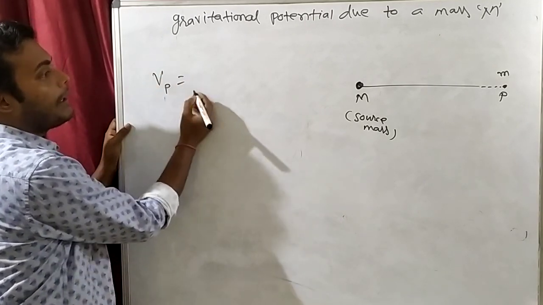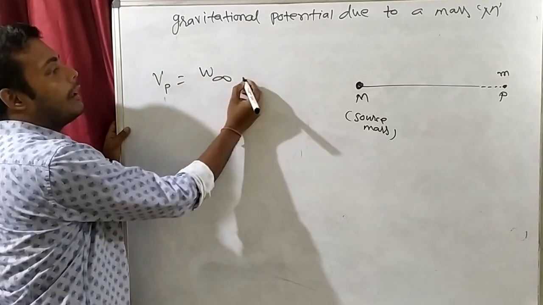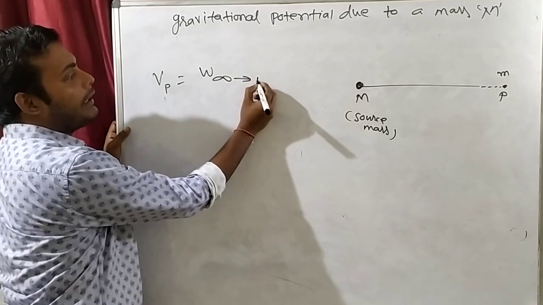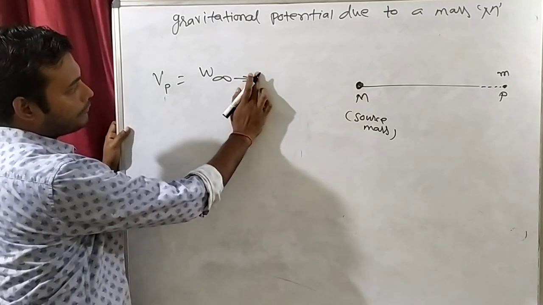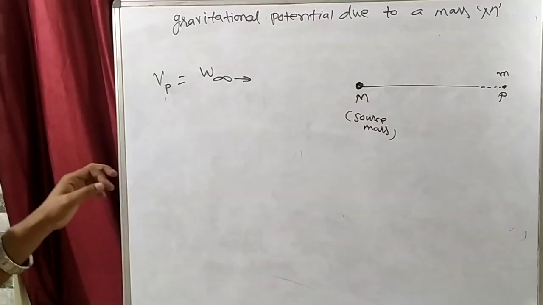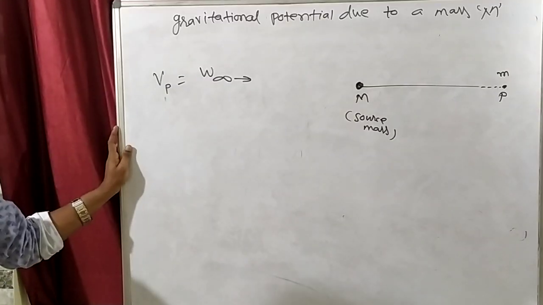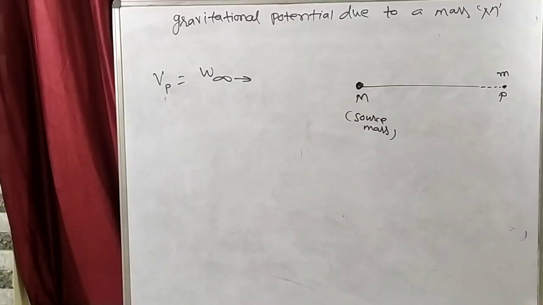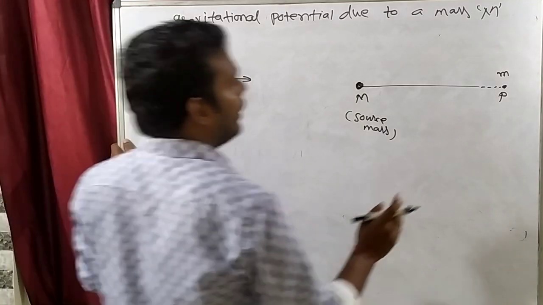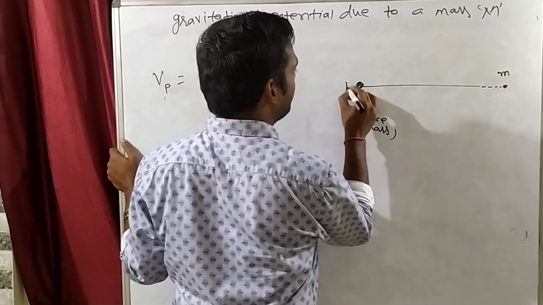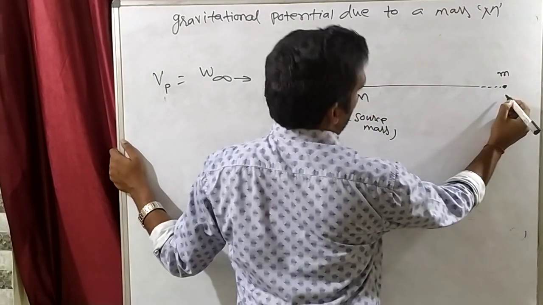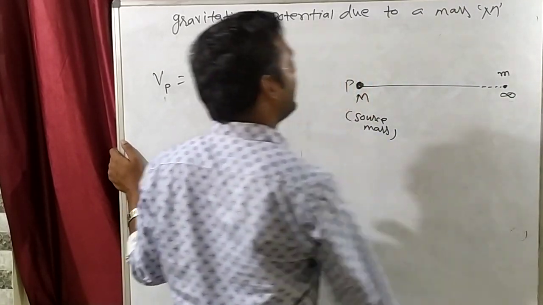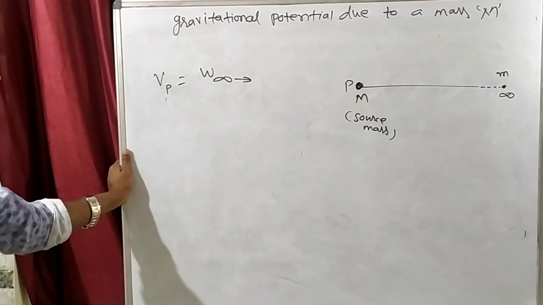work done in bringing any unit mass from infinity to any particular point. Let's say this point is P, and this other point is kept at infinity.